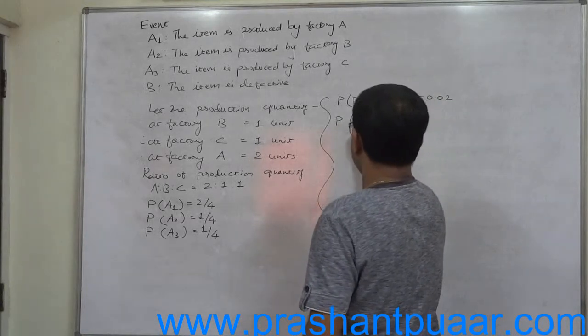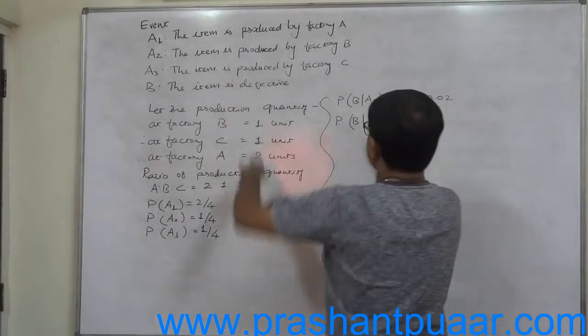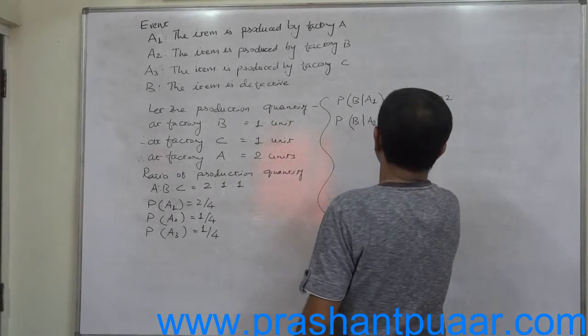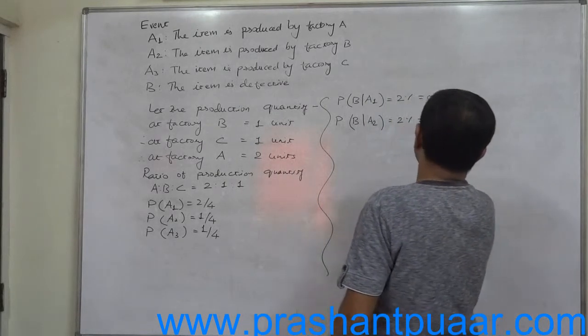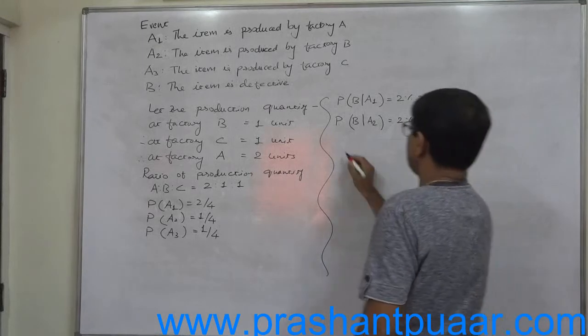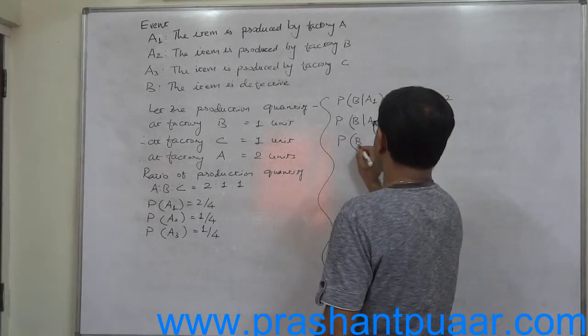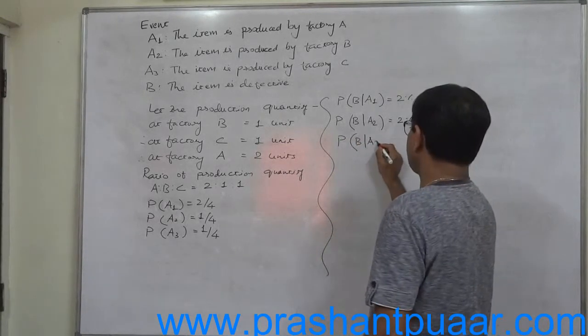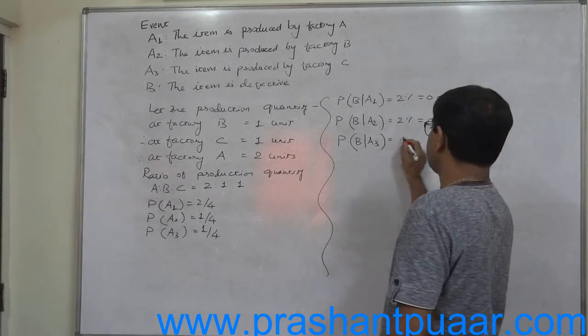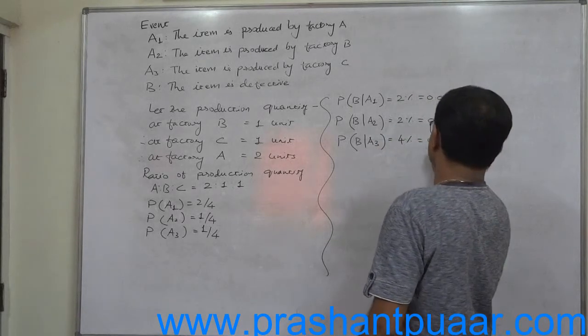The probability of the item being defective if manufactured by factory B is also 0.02, and if manufactured by factory C is 4%, that means 0.04.